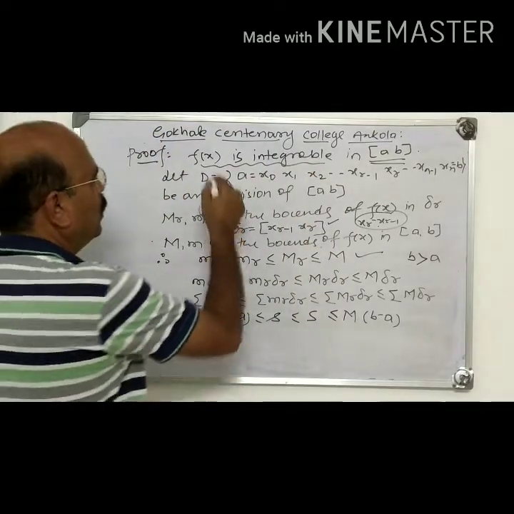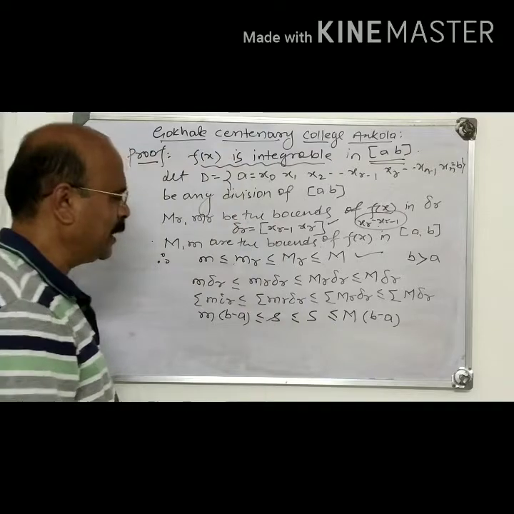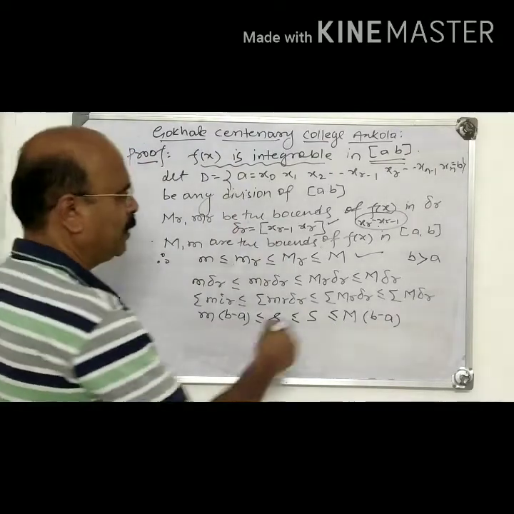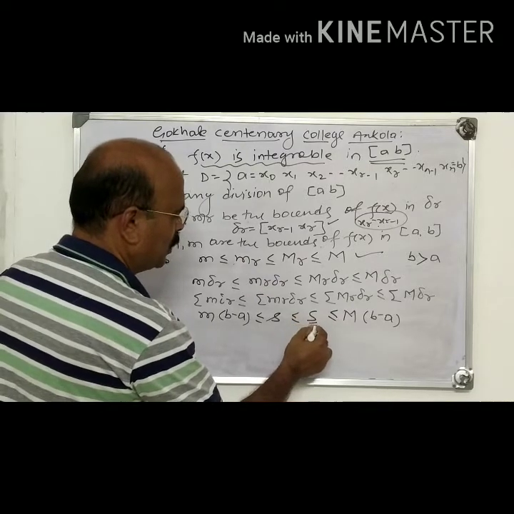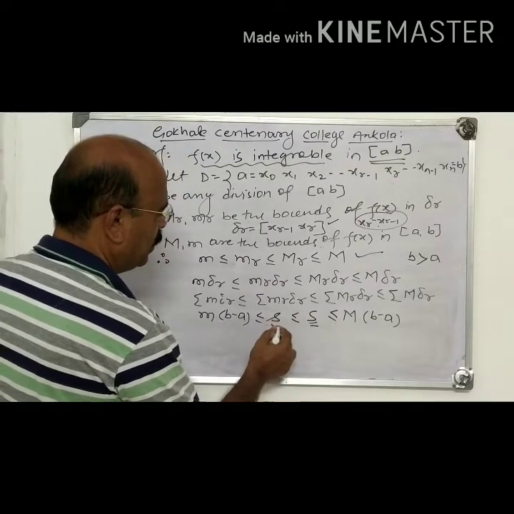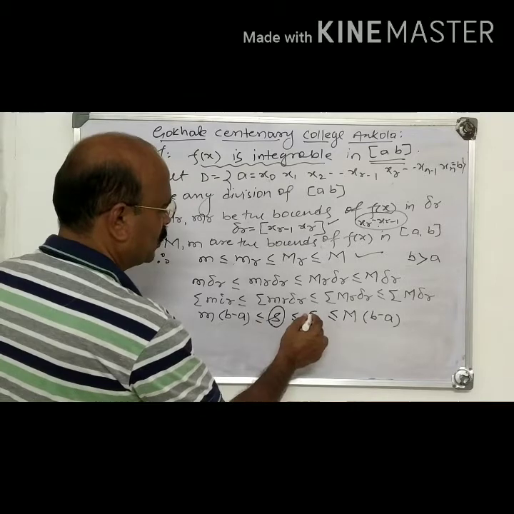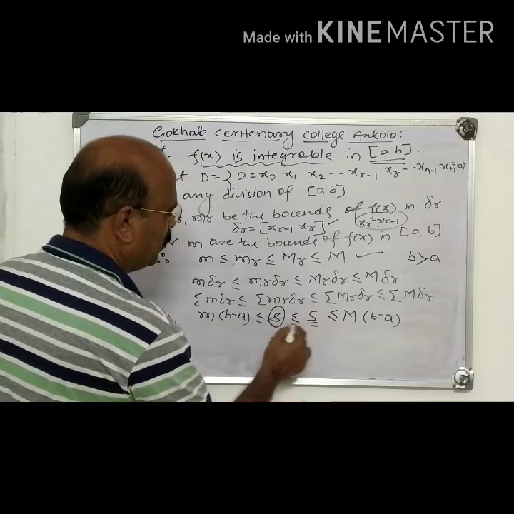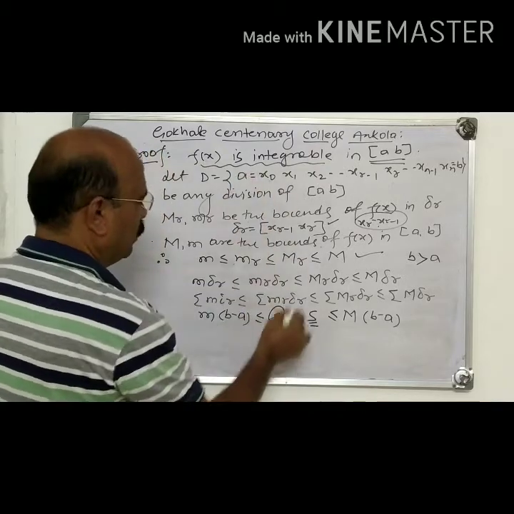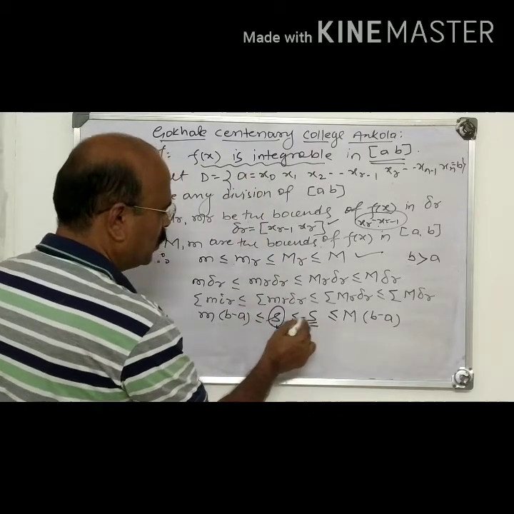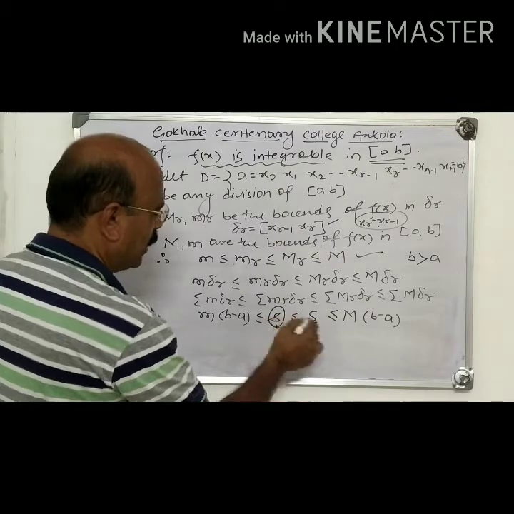Therefore the lower and upper integrals are equal. The upper integral is the infimum of the upper sums, and the lower integral is the supremum of the lower sums. But they are equal.